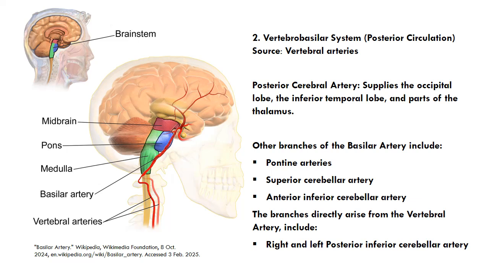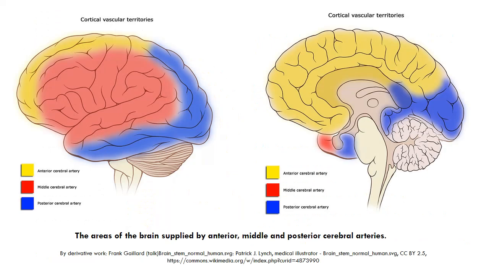Other branches of the basilar artery include pontine arteries, which supply the pons. Superior cerebellar artery supplies the superior cerebellum and midbrain. Anterior inferior cerebellar artery supplies the anterior cerebellum. The branches that directly arise from the vertebral artery include right and left posterior inferior cerebellar arteries that supply the posterior cerebellum and medulla. These diagrams illustrate the areas of the brain supplied by different arteries.